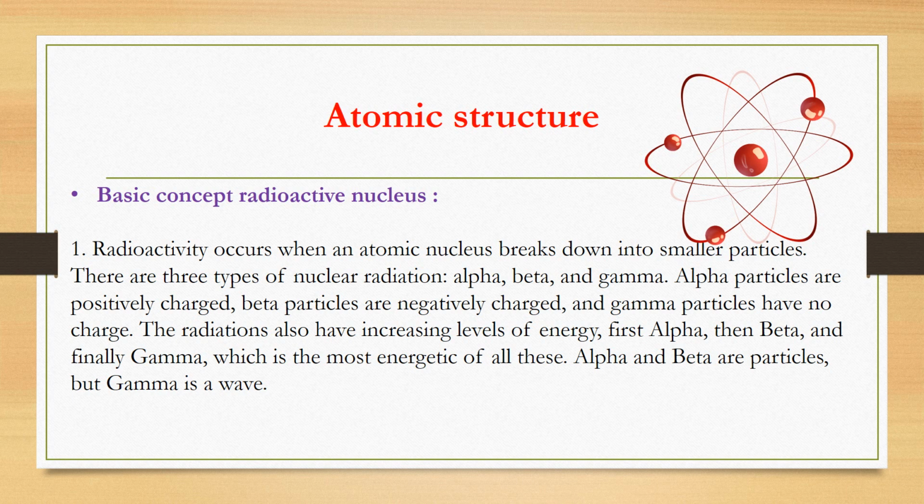Basic concept: radioactive nucleus. Radioactivity occurs when an atomic nucleus breaks down into smaller particles. There are three types of nuclear radiation: alpha, beta, and gamma. Alpha particles are positively charged, beta particles are negatively charged, and gamma particles have no charge. The radiations also have increasing levels of energy, first alpha, then beta, and finally gamma, which is the most energetic of all these. Alpha and beta are particles, but gamma is a wave.